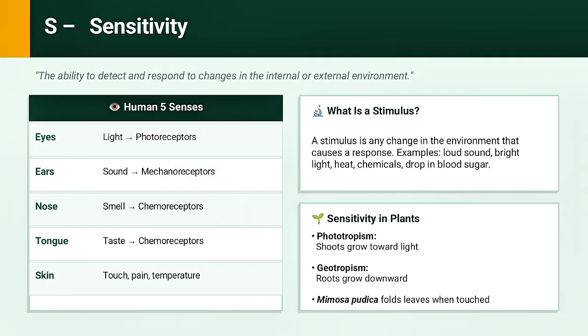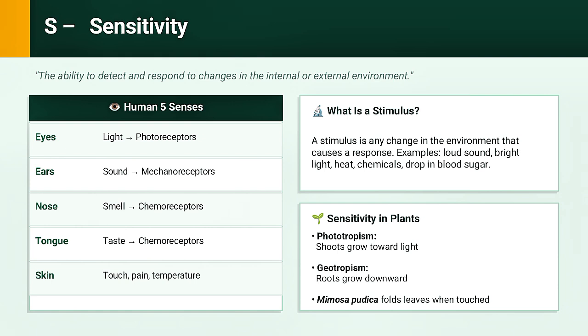Now let's talk about S for sensitivity. This one is also called responsiveness. The definition is: sensitivity is the ability of an organism to detect and respond to changes in the internal or external environment. So basically an organism must be able to sense what is happening around it and then react to it. Why? To survive. A rabbit hears a predator coming, it runs, that is sensitivity. Humans start sweating when we are too hot, that is our body responding to a change in temperature. A plant grows toward light, that is sensitivity too.